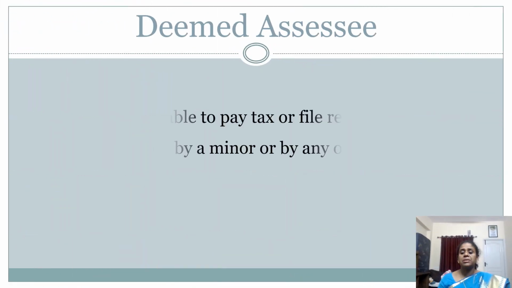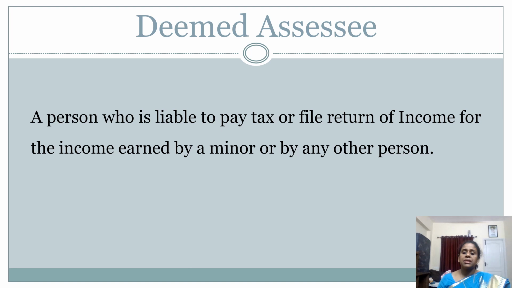The next concept is deemed assessee. Deemed assessee means a person is being forced to be an assessee. Say, for example, you have a minor child, and you are the guardian of a minor child where the child is having a lot of property or income is being generated in the name of the minor child. So here a person who is acting as a guardian will be liable to pay tax. So that person is called a deemed assessee.